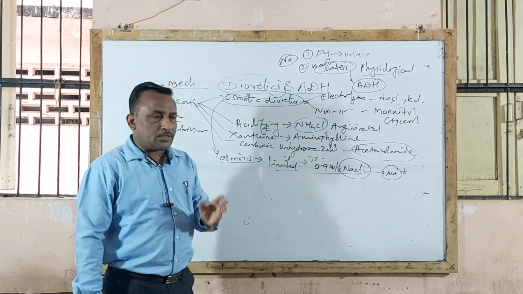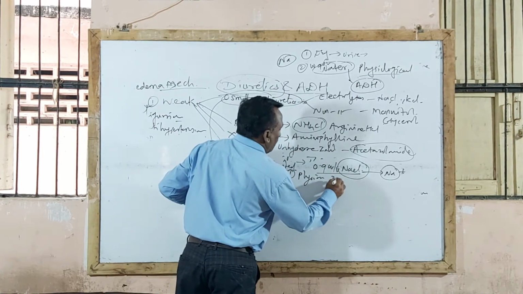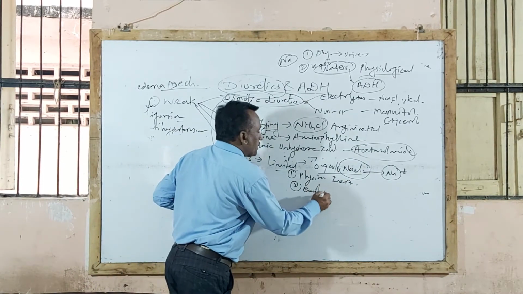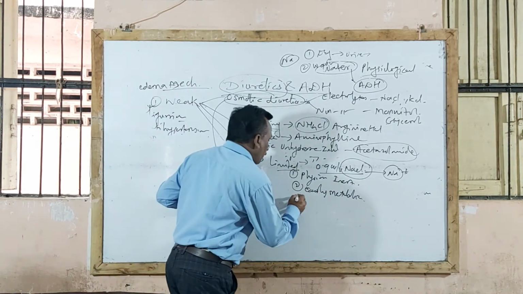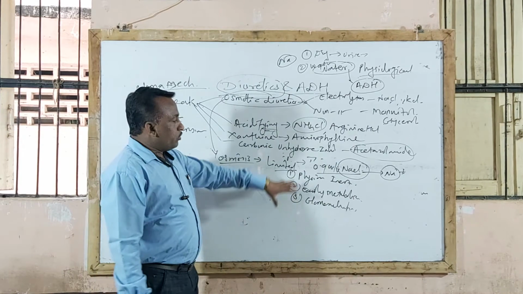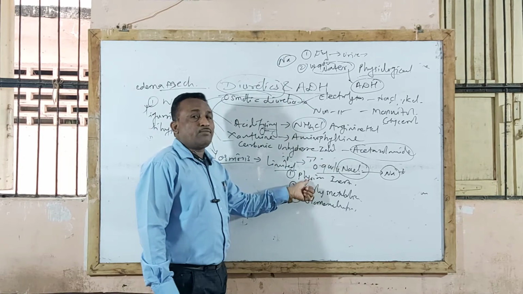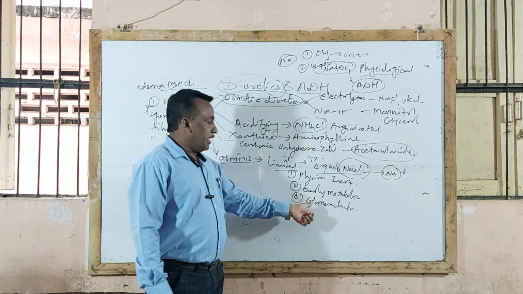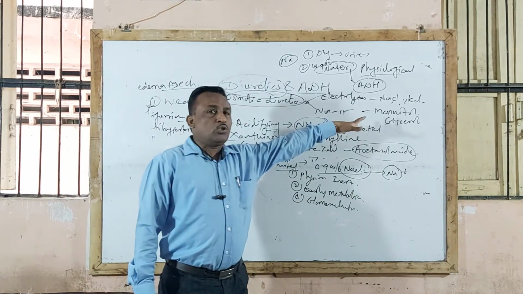This osmotic diuretic agent possesses certain characteristics. First, they are physiologically inert. Second, they are easily metabolizable. Third, they are easily filtered through glomerular filtration. So these are the pharmacological properties of osmotic diuretic agents: pharmacologically very inert compounds, easily metabolizable and easily filtered through glomerular filtration. Particularly, sodium chloride saline solution is given.